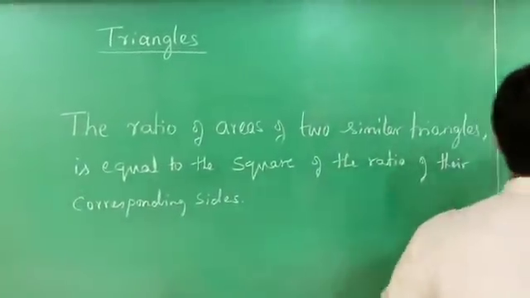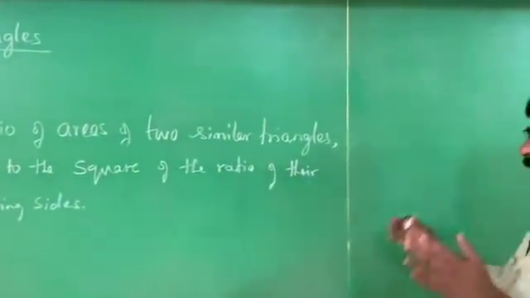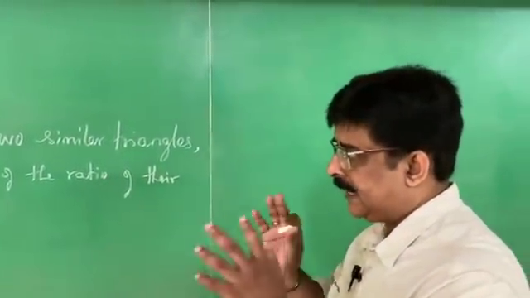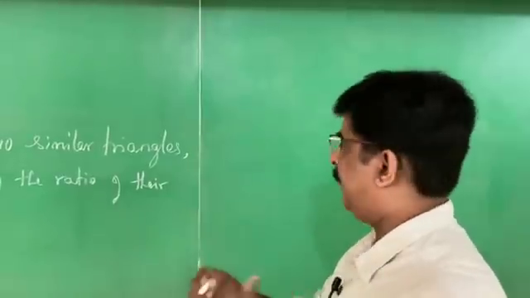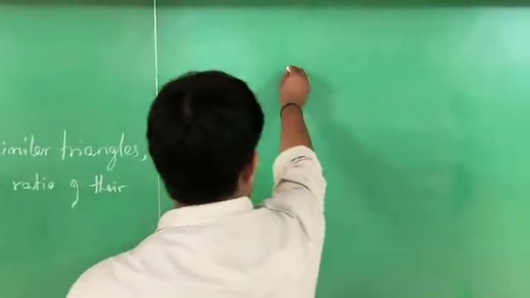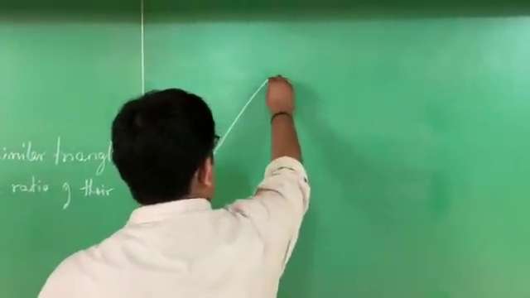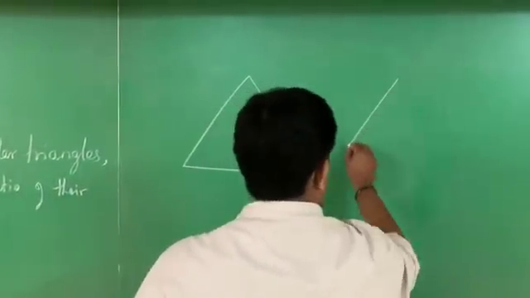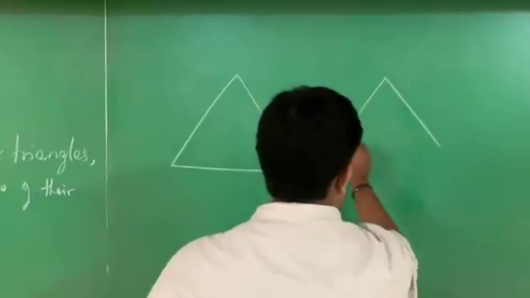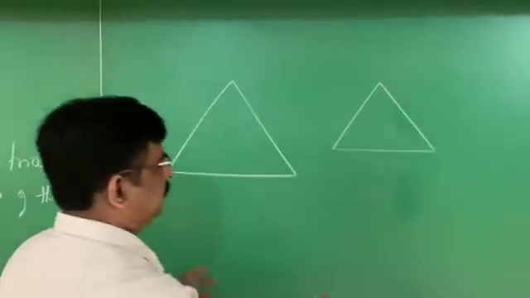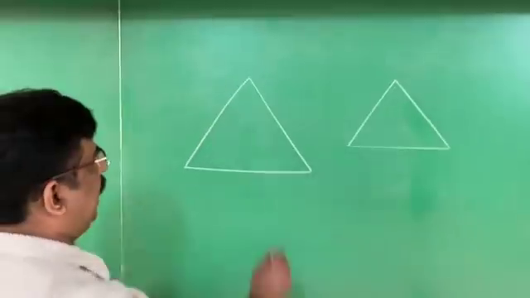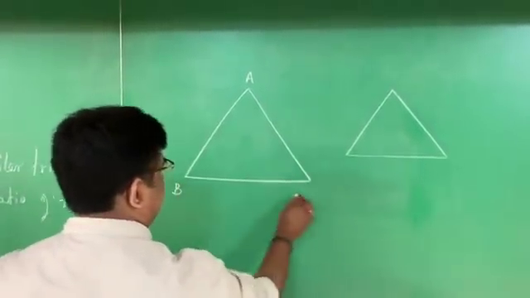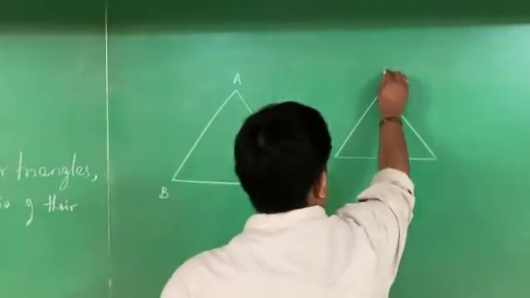See here. Before proving the theorem, it is better to understand the statement properly. Once you understand the statement, it is easy to prove that particular theorem. What this statement tells is, there are two similar triangles. Once I mention the words similar triangles, a lot of information is embedded in them. Let us imagine this triangle I name as ABC and this triangle as DEF.